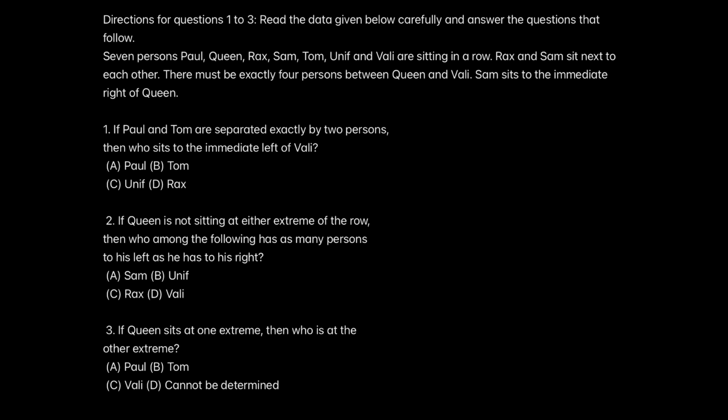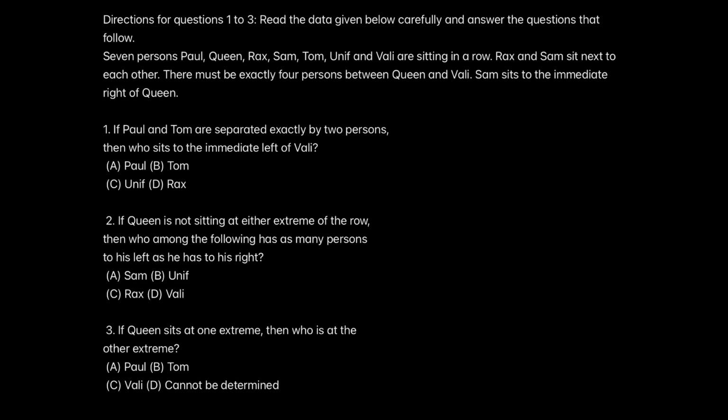Information number 1 is that there are only 7 people. Information number 2 is that Rax and Sam are sitting exactly next to each other. Now, this sentence in itself is ambiguous, because when I say that they are sitting next to each other, I really don't know who is on the left and who is on the right. But still, that's the reason we call it an incomplete information question.